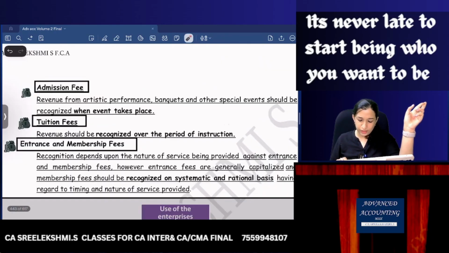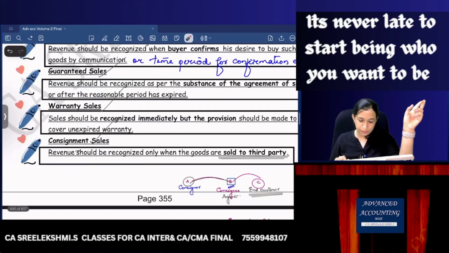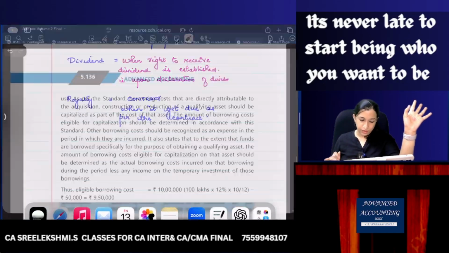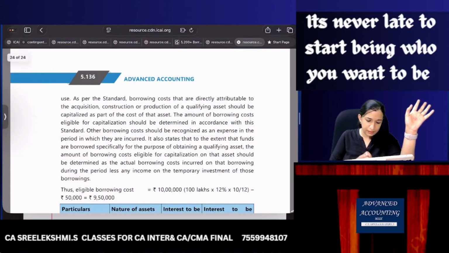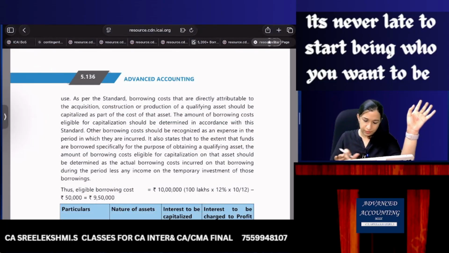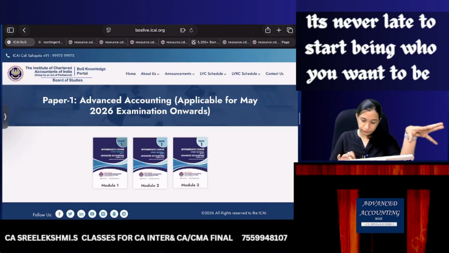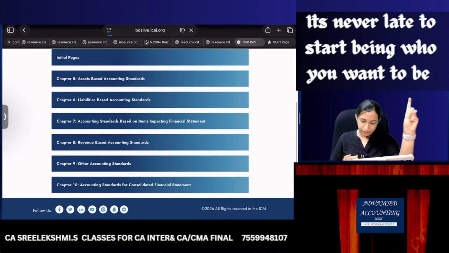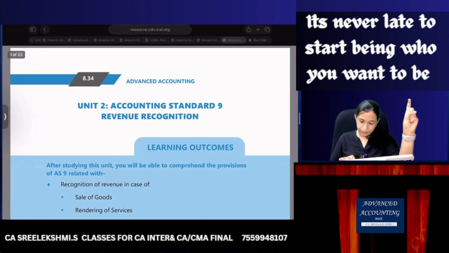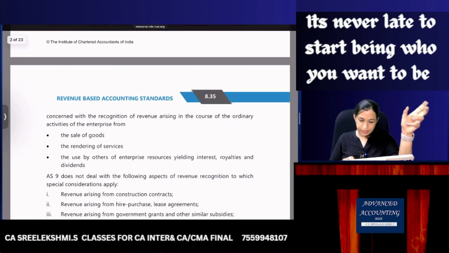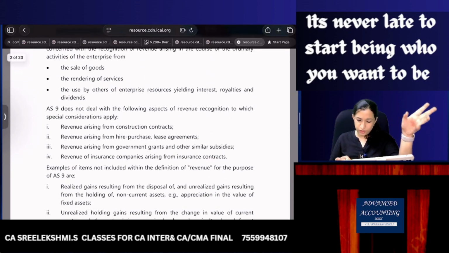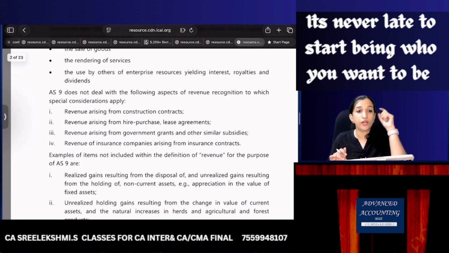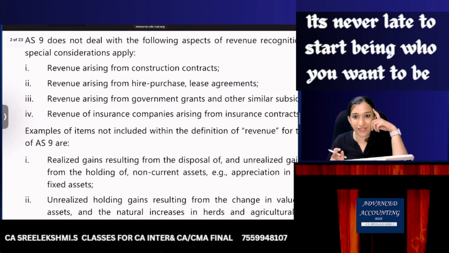One more point. I'll take the study material first. This is the revenue standard, AS9: sale of goods, rendering of services, use by others of enterprise resources.